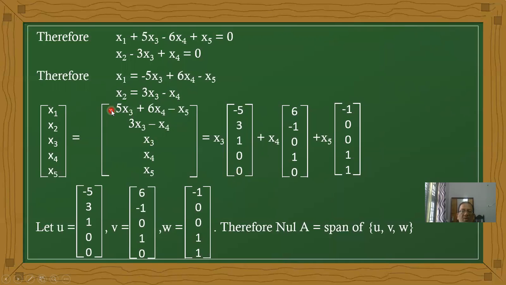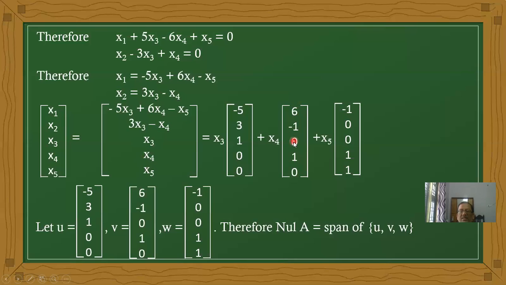The coefficients of x3 are minus 5, 3, 1, and there is no x3 in the last values, so 0, 0. Therefore x3 into minus 5, 3, 1, 0, 0. For x4, the coefficients are 6, minus 1, there is no x4 in the third entry, the next coefficient is 1, and the last is 0.